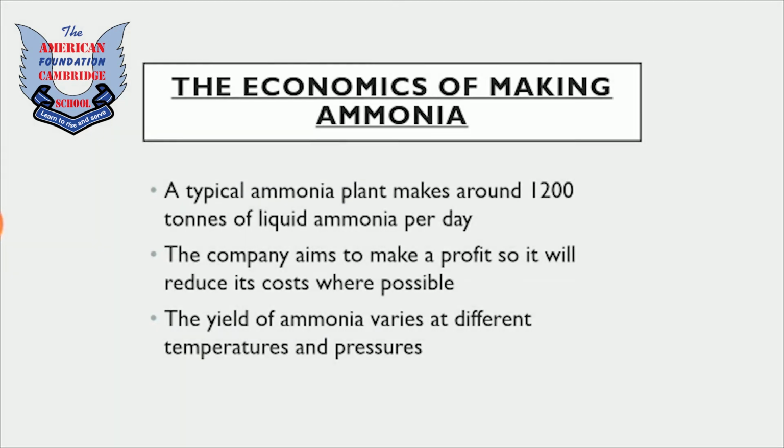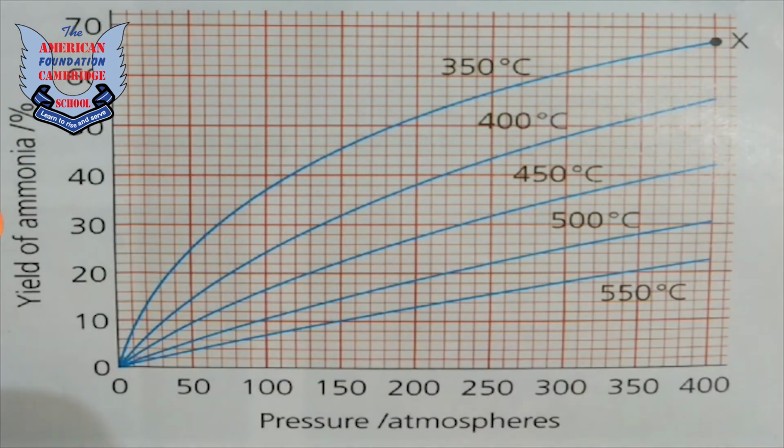Now today we are going to discuss the economics of making ammonia. A typical ammonia plant makes around 1200 tons of liquid ammonia per day. The company aims to make a profit, so it will reduce its costs where possible. The yield of ammonia varies at different temperatures and pressures, and we have to think about the optimum pressure and temperature for the production of ammonia, so that our time is saved and our costs are also reduced.